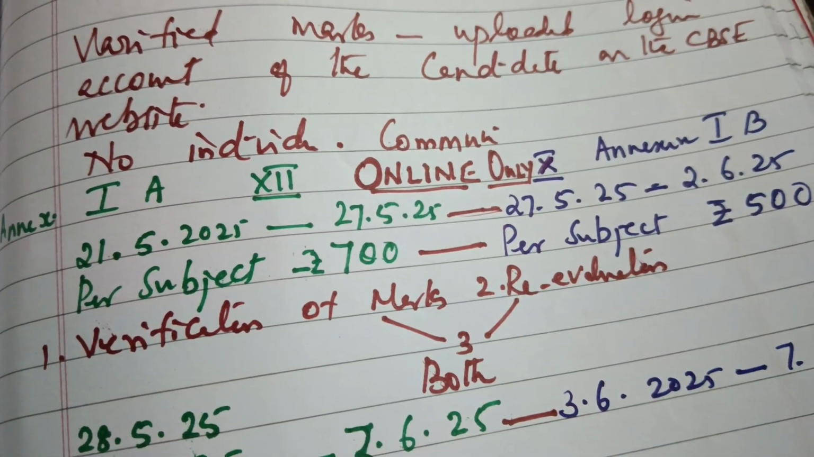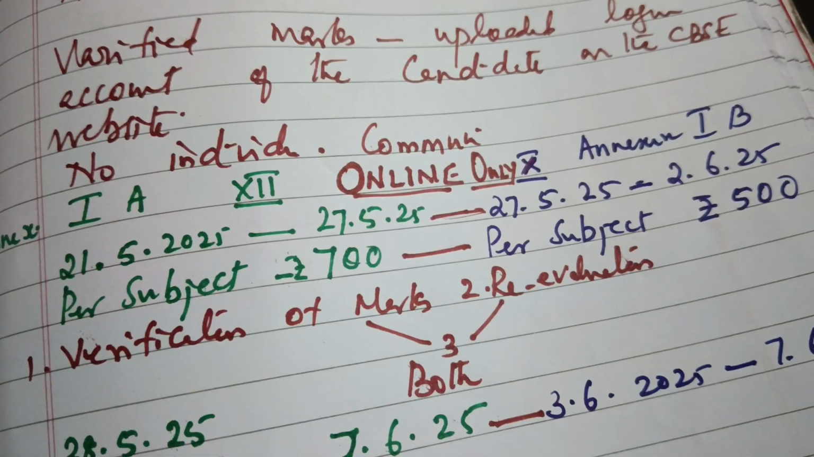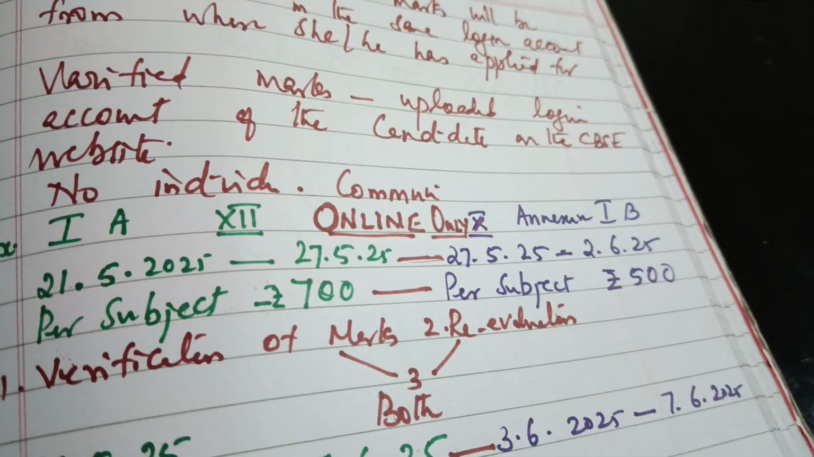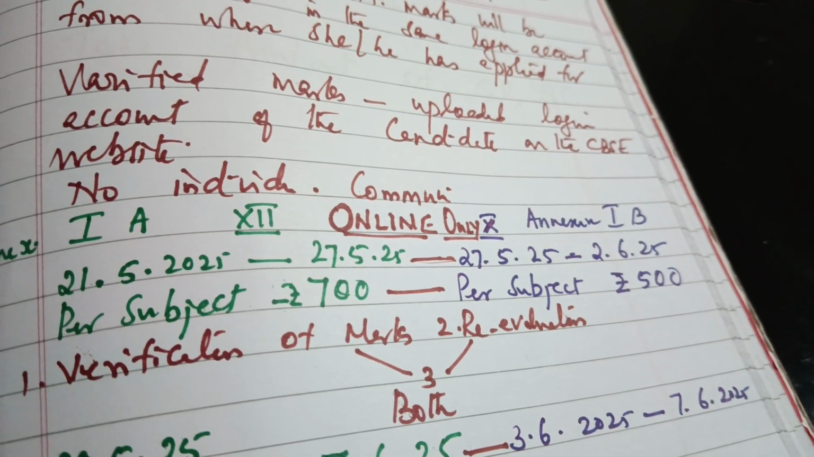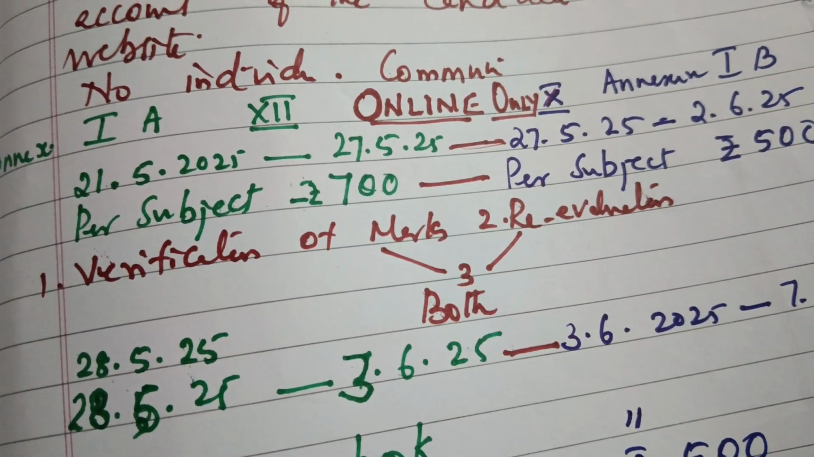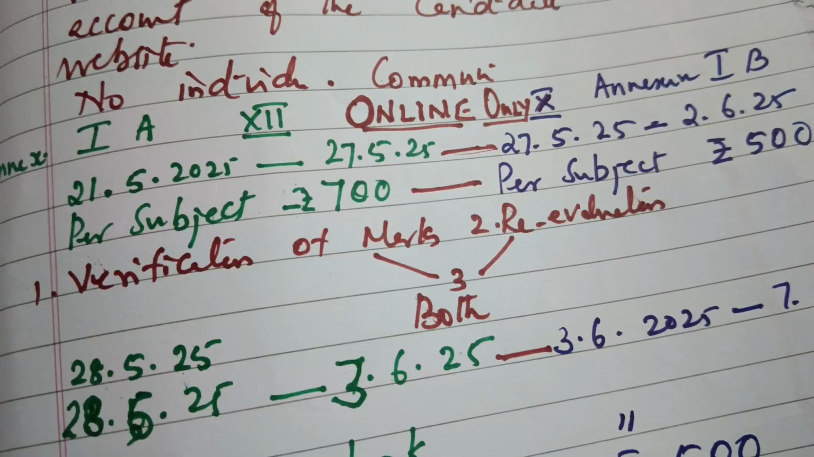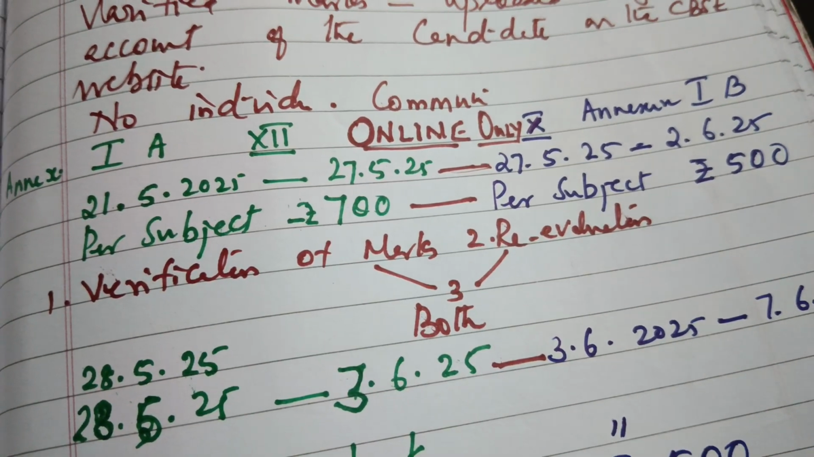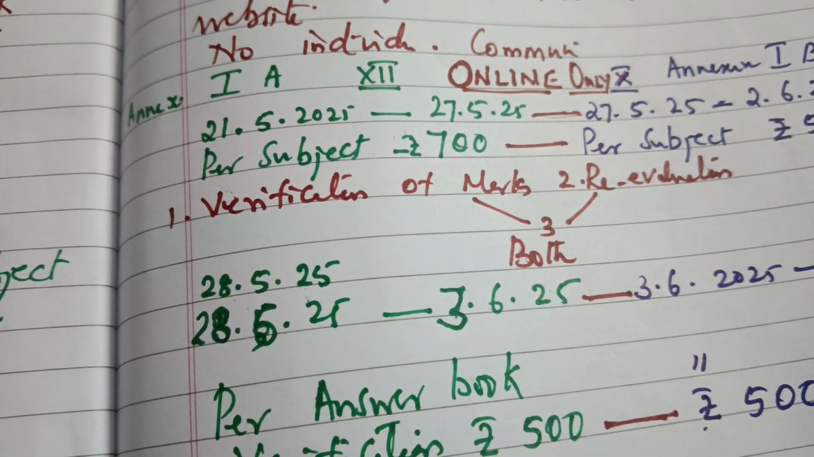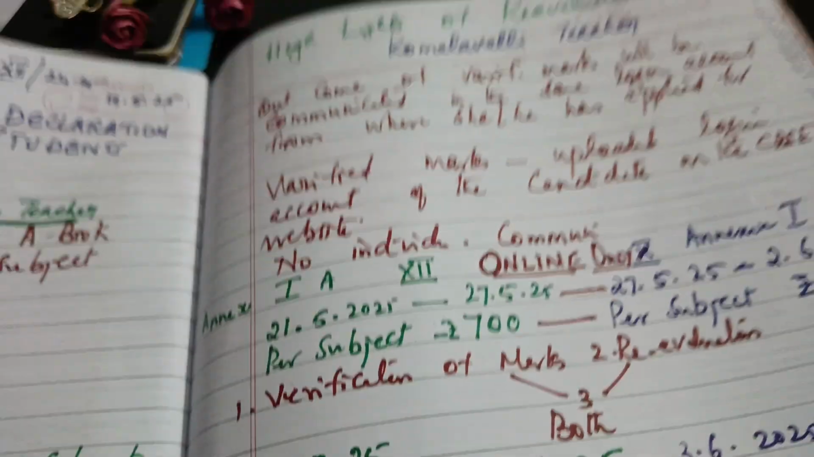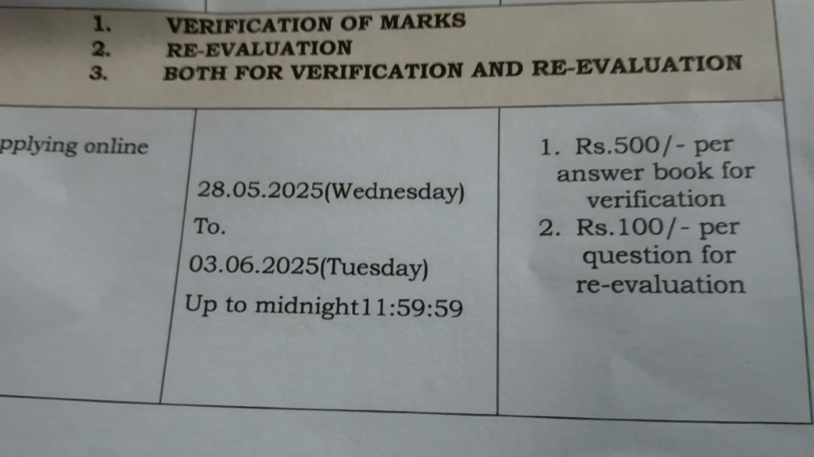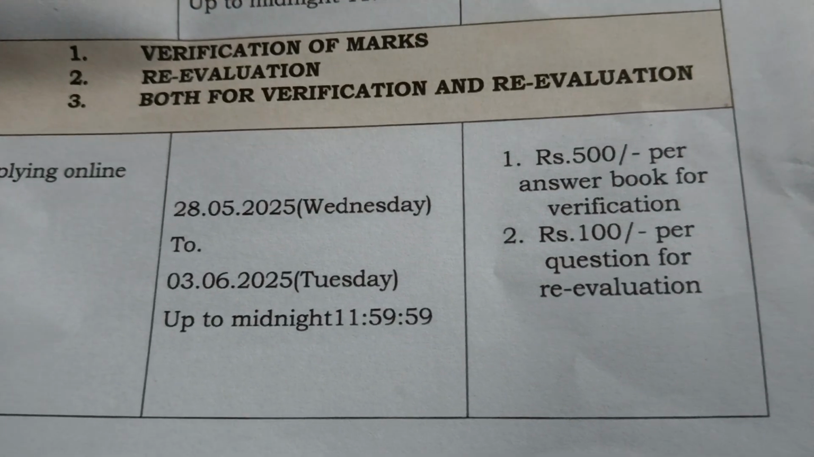After getting the scanned copy, you will verify it with the question paper and the marking system, which I will tell you about. Then after all, you can apply for verification of marks or re-evaluation, or both verification of marks and re-evaluation. So you can apply for both, and you can apply from 28th May to 3rd June.